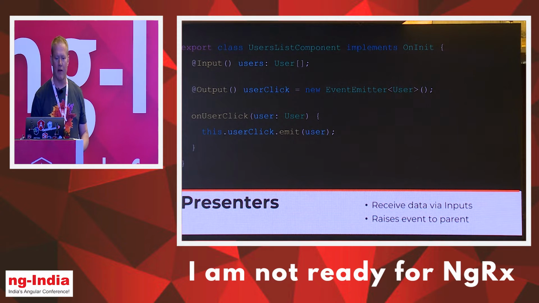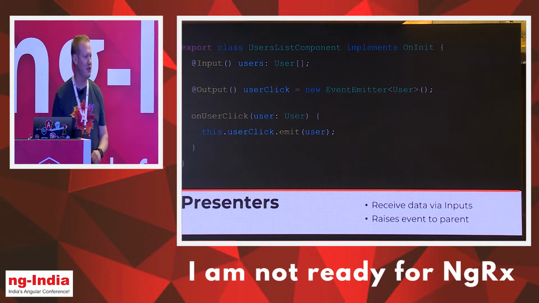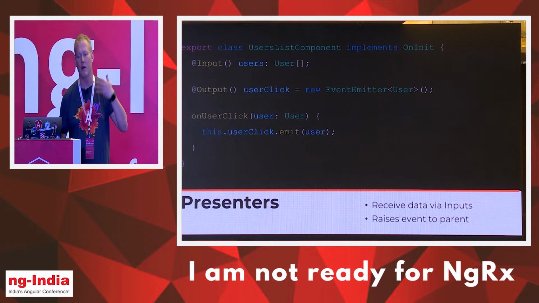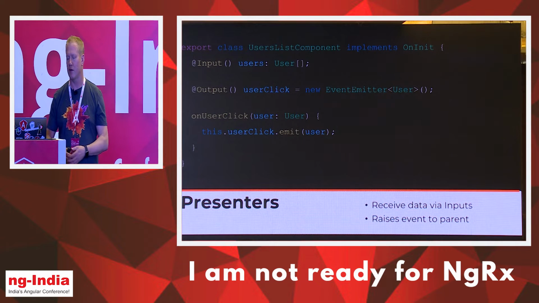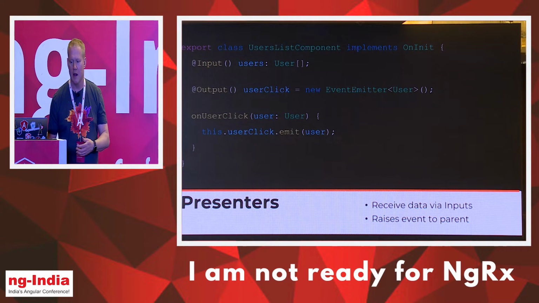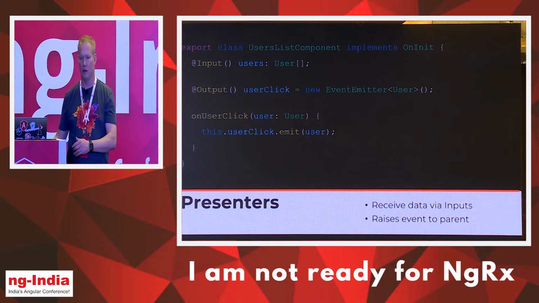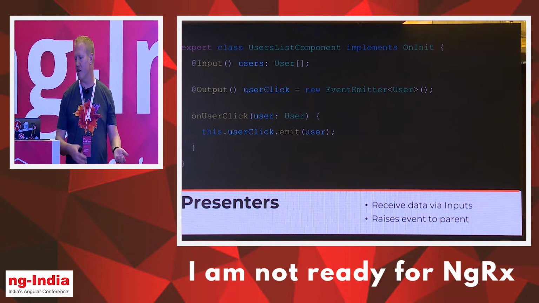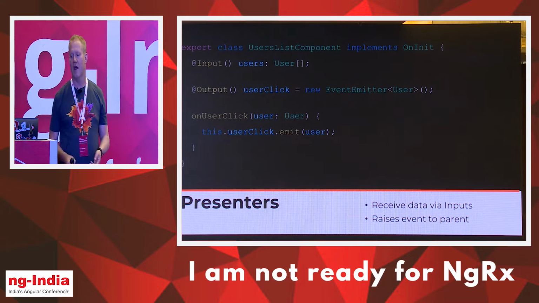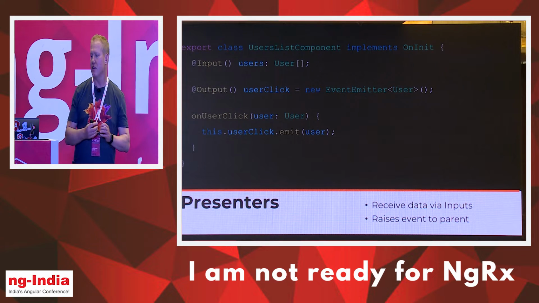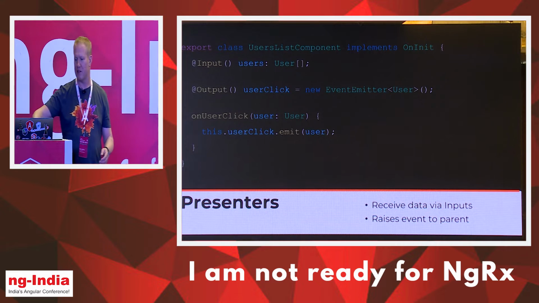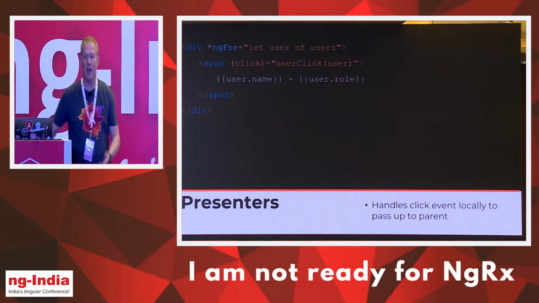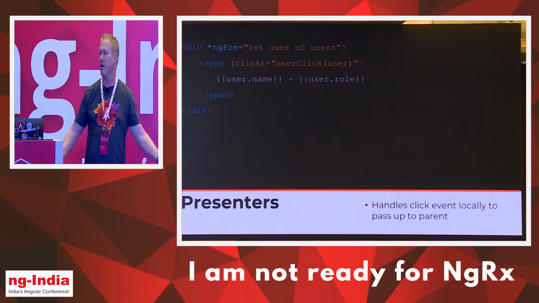So here's our very complicated HTML. As you can see, it's really, really simple. All we're doing is using our ngFor directive to iterate over the list of users, and then we're rendering out the name and the role. In this case, if we want to track that click event, I just say, hey, if they click on the span, then go ahead and call the user click with that user, and then that's going to call the previous method over here, the onUserClick, and emit that up to the parent, and then let the parent decide.